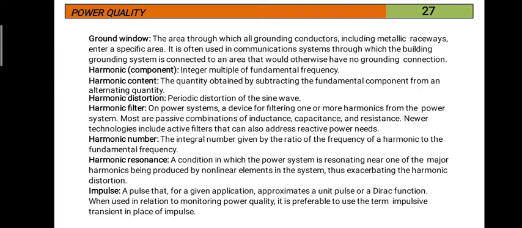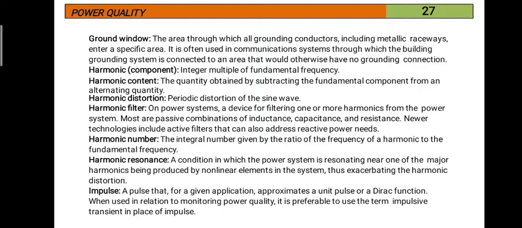Next, impulse. A pulse that for a given application approximates a unit pulse or a direct function. When used in relation to monitoring power quality, it is preferable to use the term impulsive transient in place of impulse.